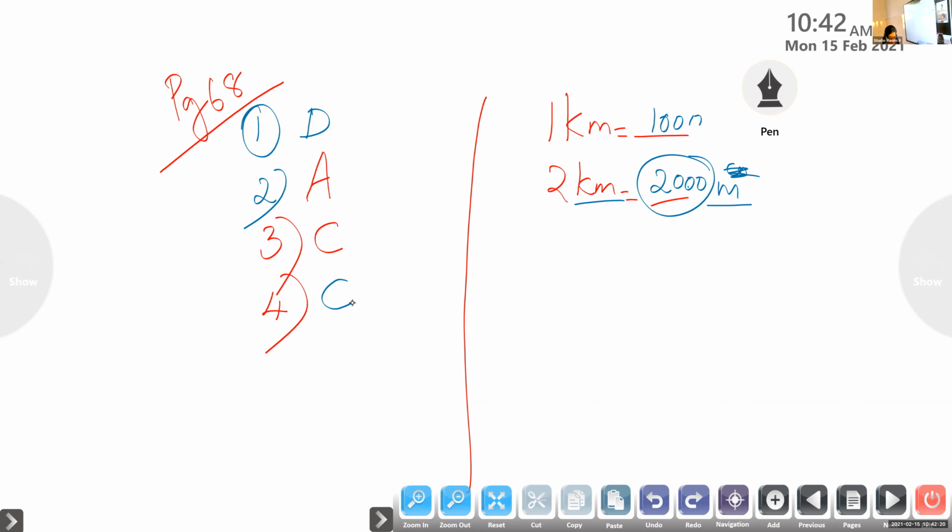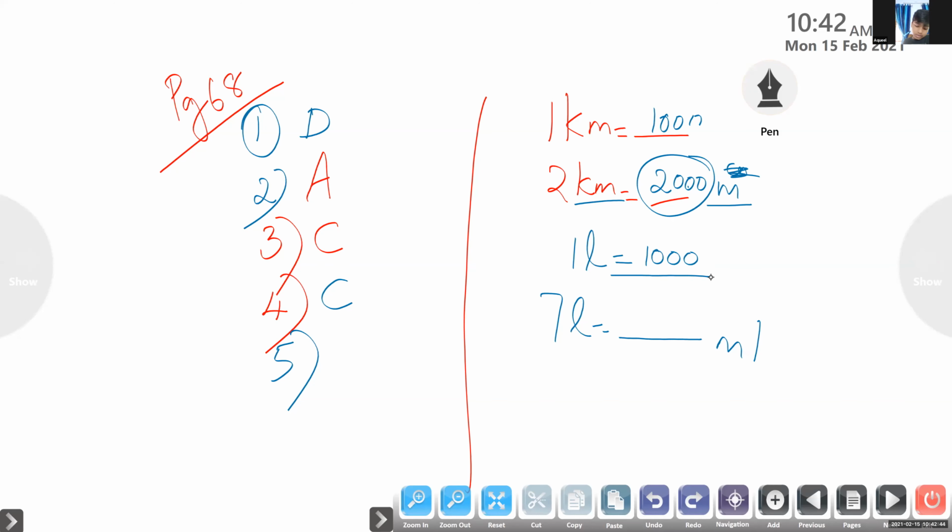Very good. Nived, can you read question number 5? 7 liter is equal to dash milliliter. So what is 1 liter? 1 liter is 1000. So 7 liter means 7000. Okay, so what is the option? Option C, very good. Option C, 7000 ml.